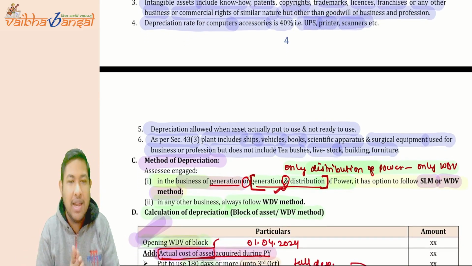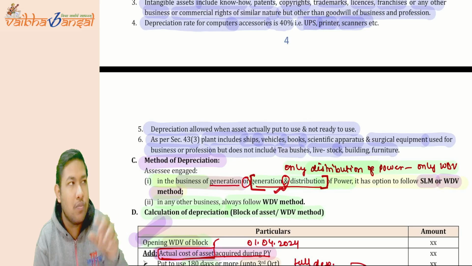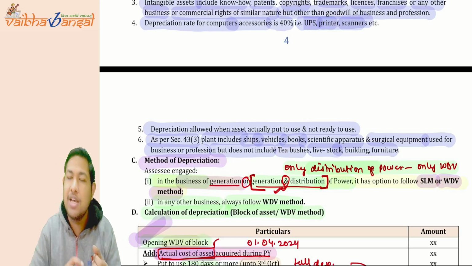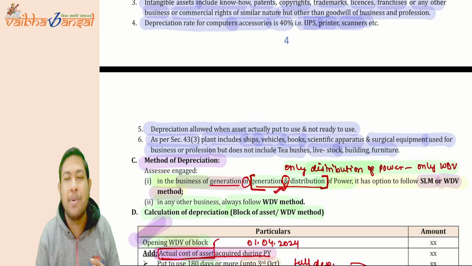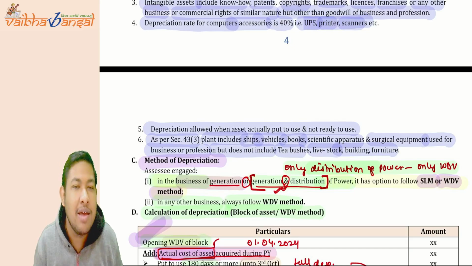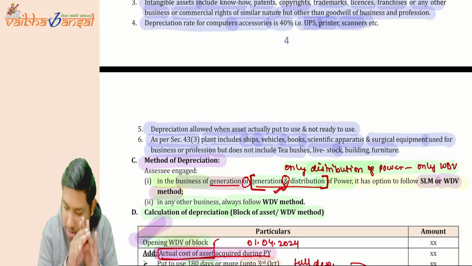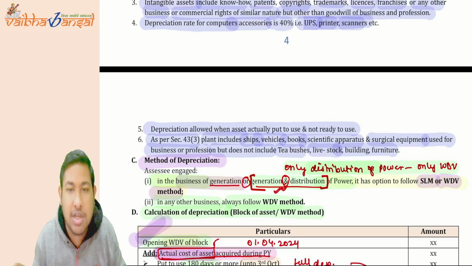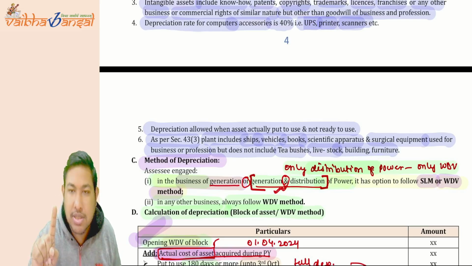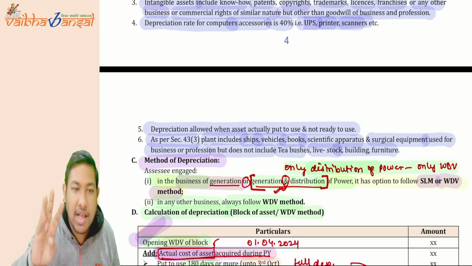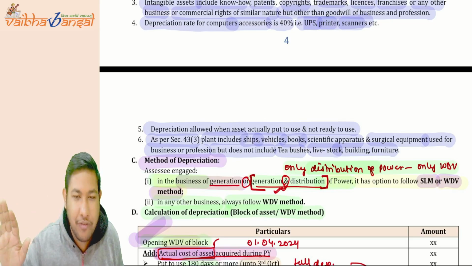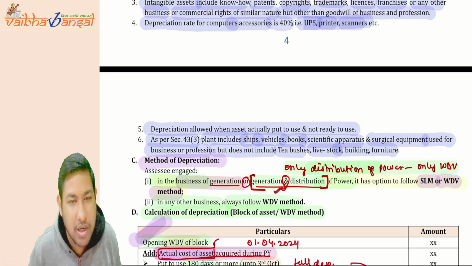Now, accordingly, the plant definition was given. What will be included under the plant? Plant means ship, vehicle, books, scientific apparatus, surgical equipment, etc., used for the business or profession, but does not include what? Tea bushes, livestock, building, furniture, and if it is fittings also, then it is not covered here.